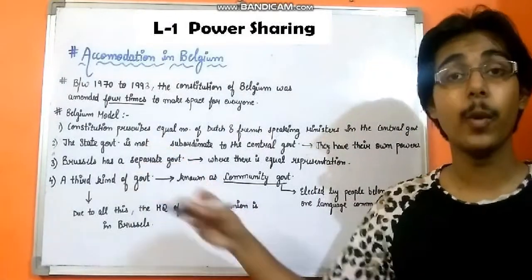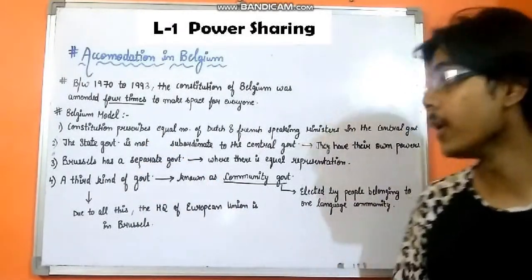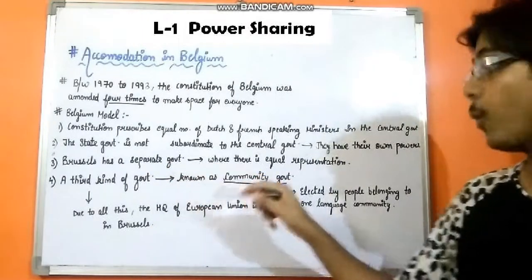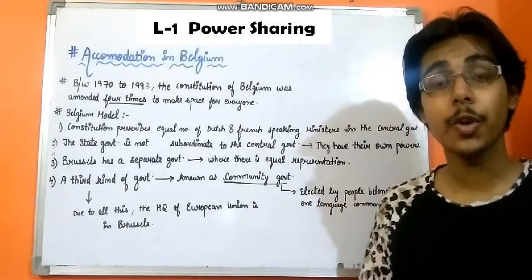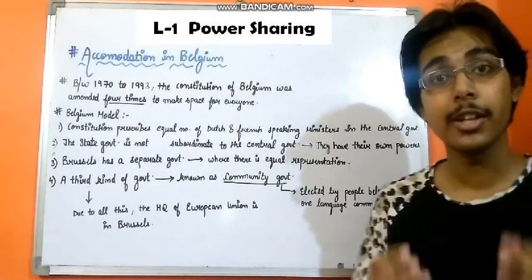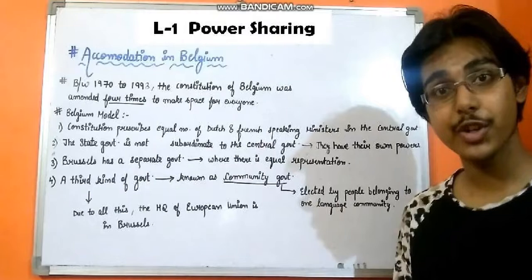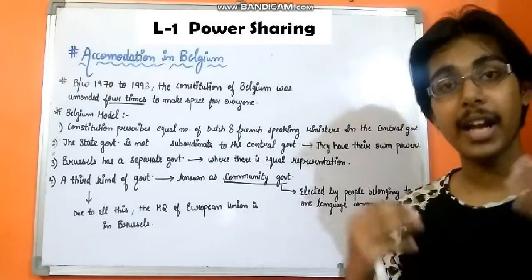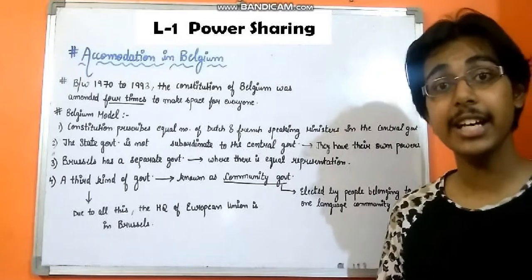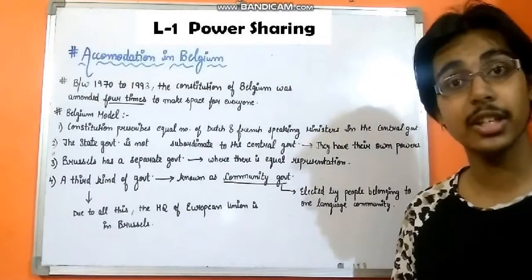Now Brussels, where the problem was very much acute, has a separate government where there is equal representation. Here you need to recall that in the capital city, the French speaking community was in majority, while the Dutch speaking community was in minority. But again, both the communities decided that they will have equal representation in this government.